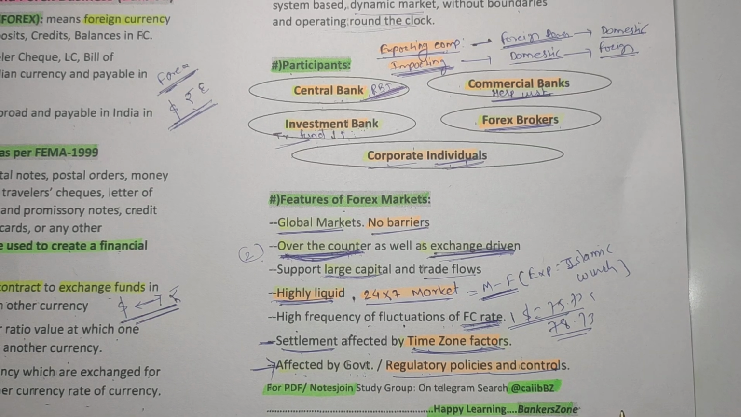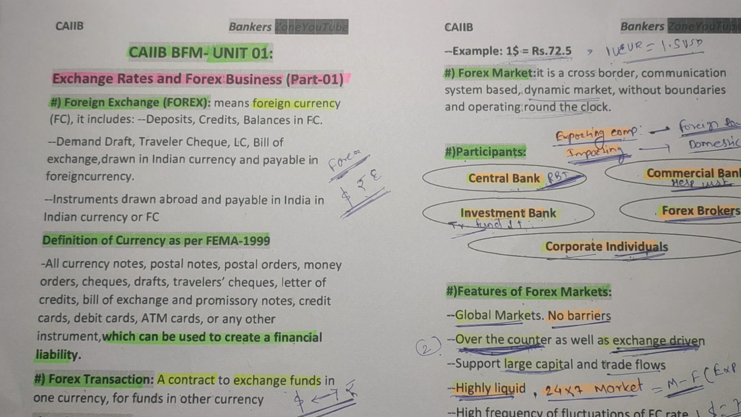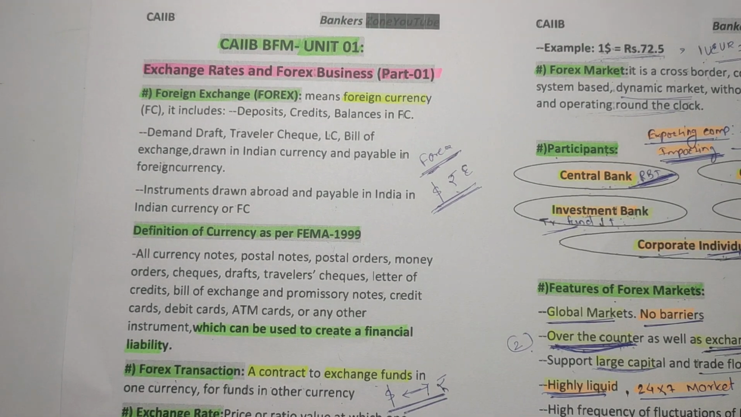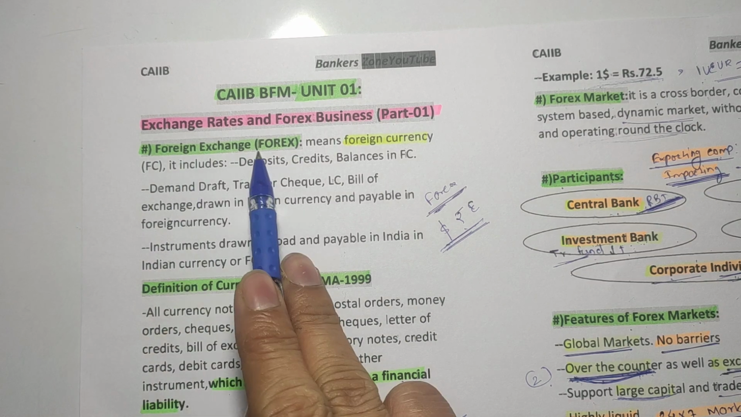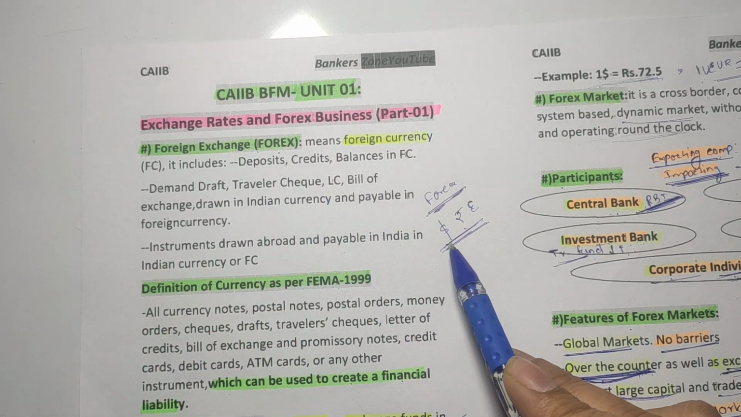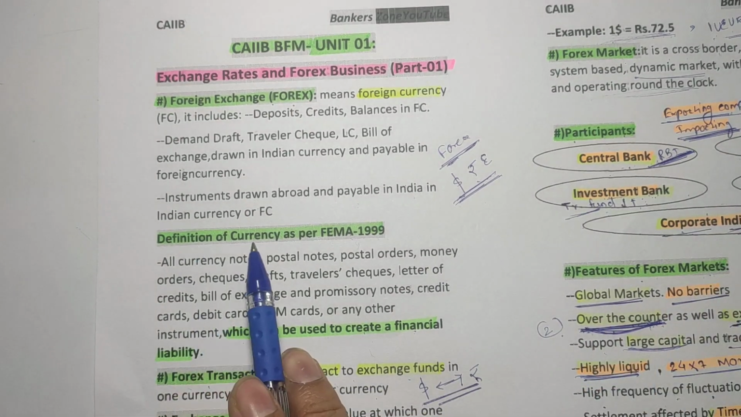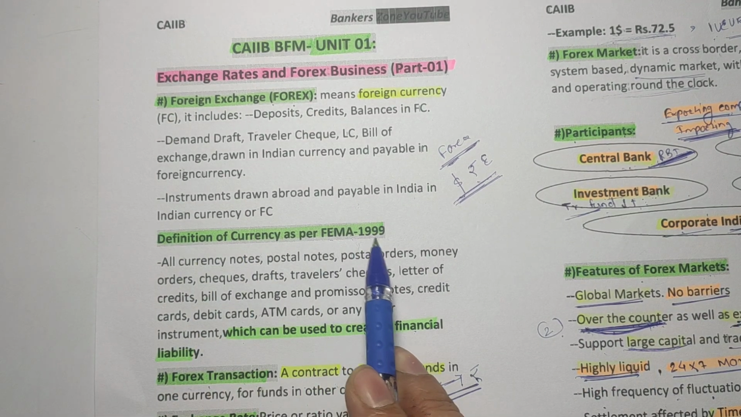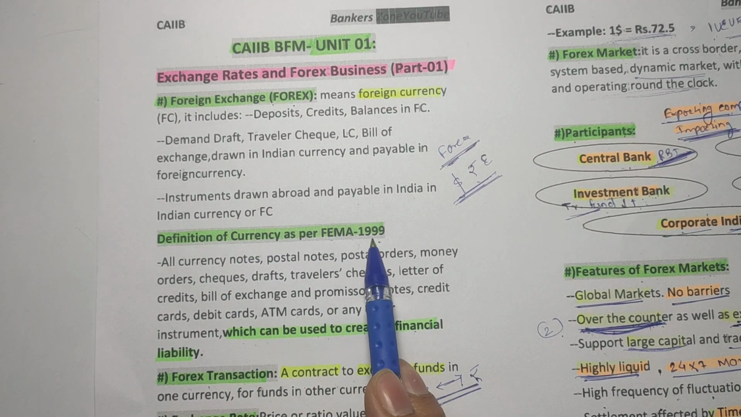So friends, in this fashion we have completed the very first introduction part of our exchange rate and forex businesses. So let's see in brief what we have studied today. We have studied the foreign exchange. What is foreign exchange? Basically conversion of one currency to another currency, in simple words. According to the definition of currency in the FEMA Act, it is any instrument which can be used to create a financial liability. It is called currency according to the FEMA Act 1999.